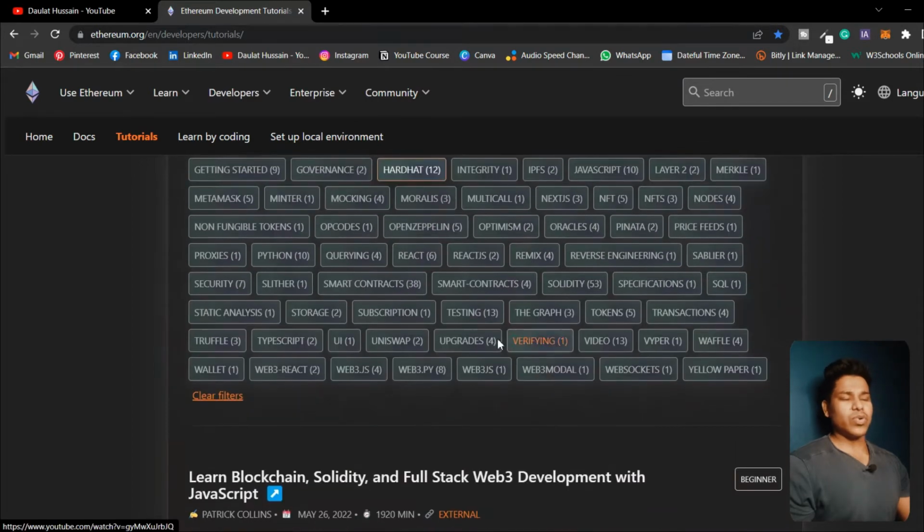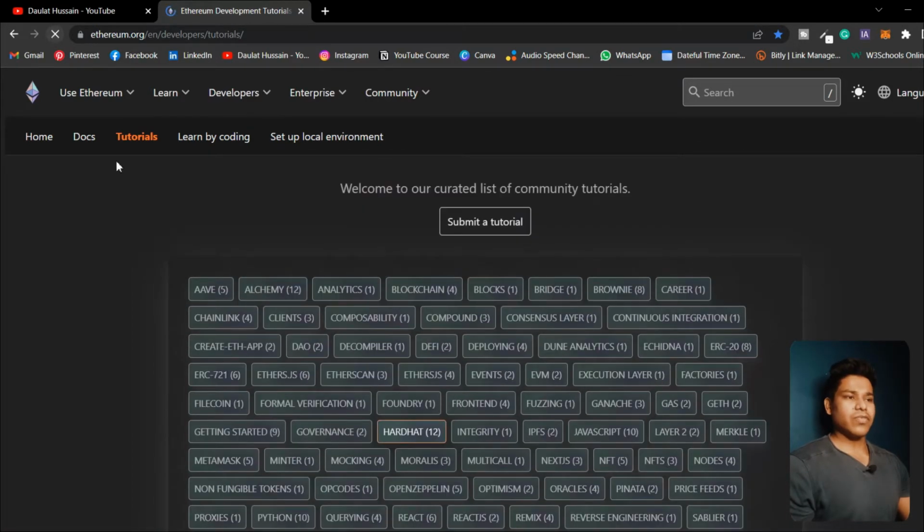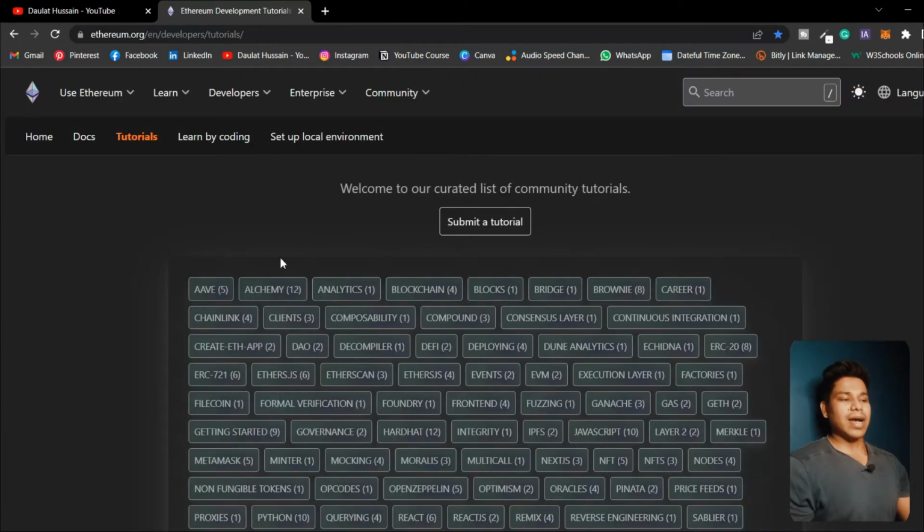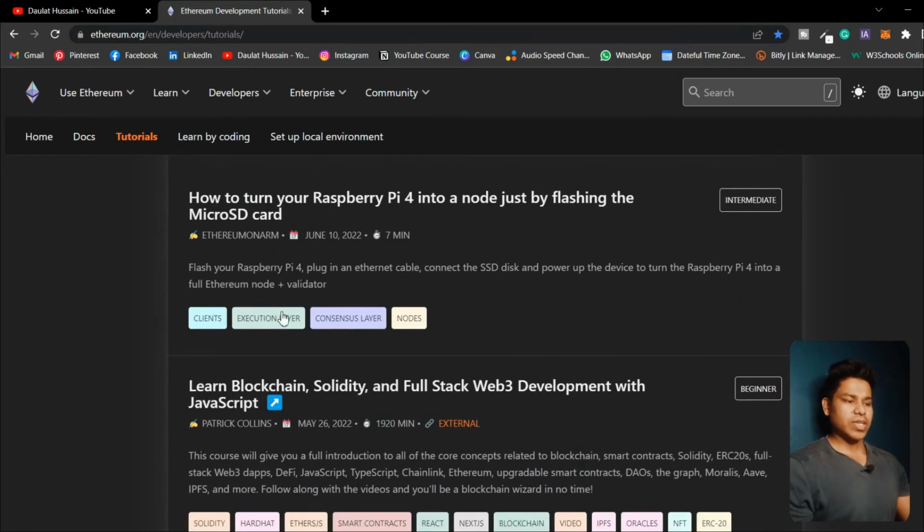So what I will do, I'll come here and I will simply click on this Hardhat. Okay, if you don't click that, let me refresh it. If you don't click that, you will get the latest updates which the Ethereum community is uploading right up here, and you can scroll and easily find everything.